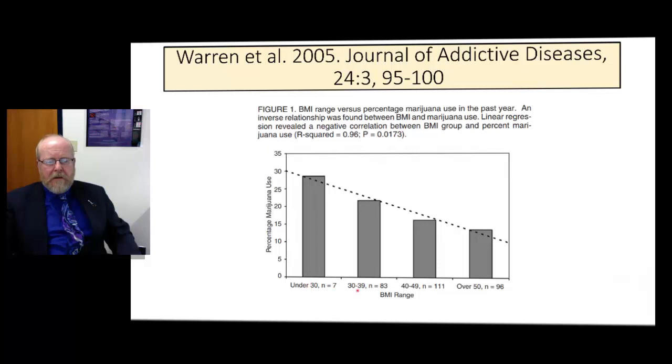So under 30, 30 to 39, 40 to 49, and over 50, which would be morbidly obese. And they looked at the percentage of each group that used marijuana, and what they found was a linear relationship. The more of the group used marijuana, the fewer of them were obese. And the more of the group were obese, the fewer of them used marijuana.